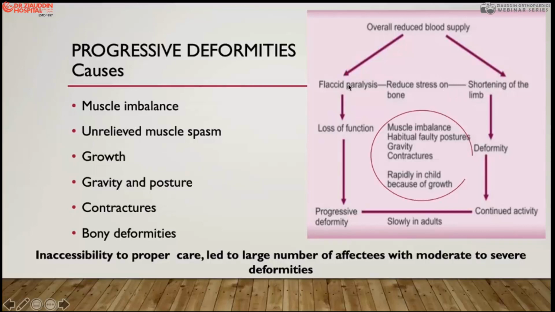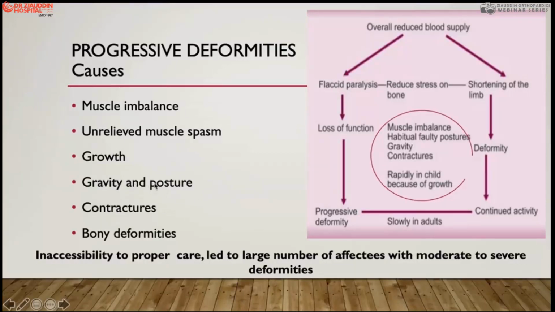So when there is flaccidity, there is loss of function as well. Because of this flaccidity, loss of action and reduced stress on the bone, there is progressive shortening and continuous progressive deformity.